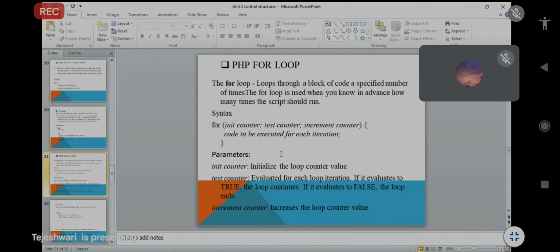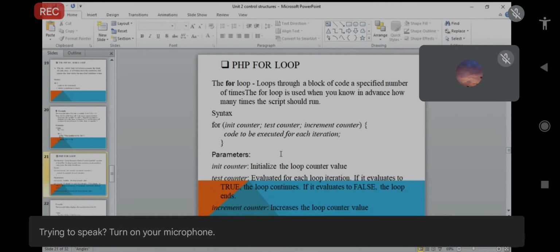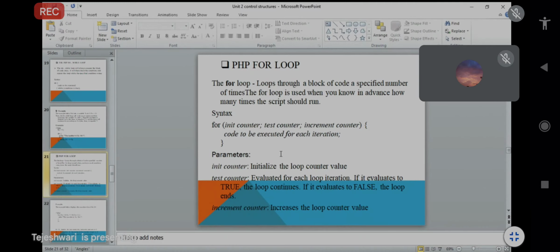Next is the test counter. It is evaluated for each loop iteration. We will see this with the example. If it evaluates to true, the loop will continue, and if it evaluates to false, the loop will end.